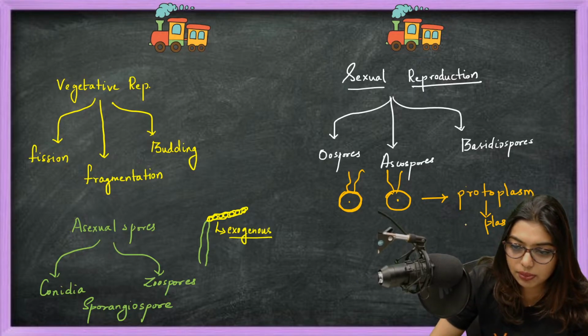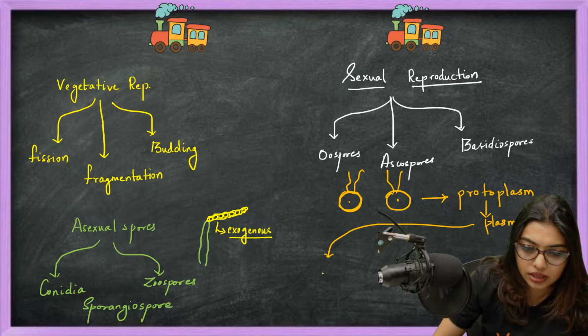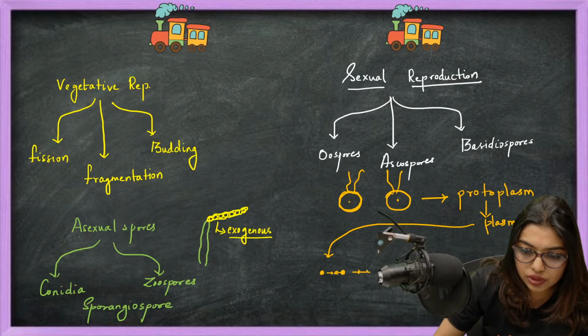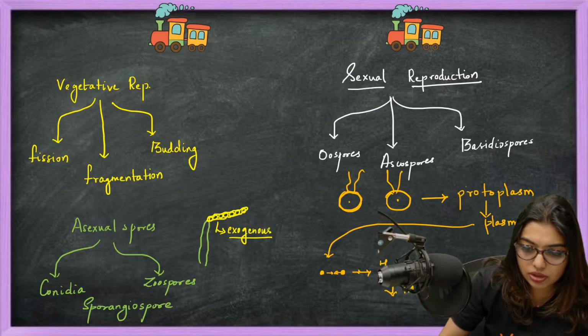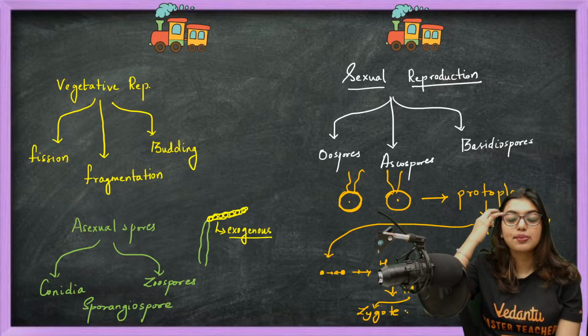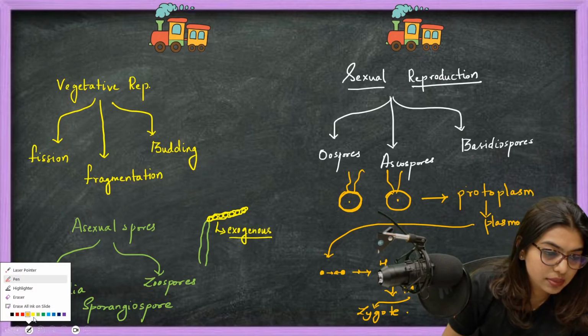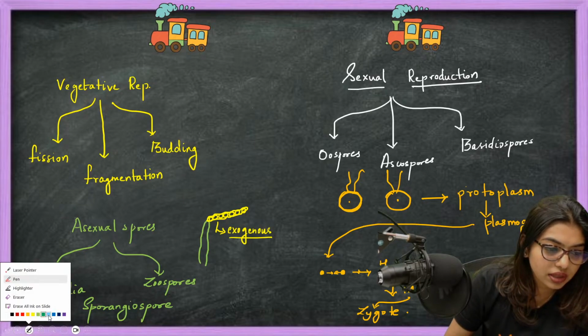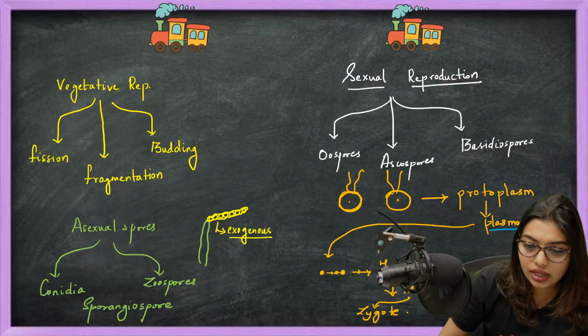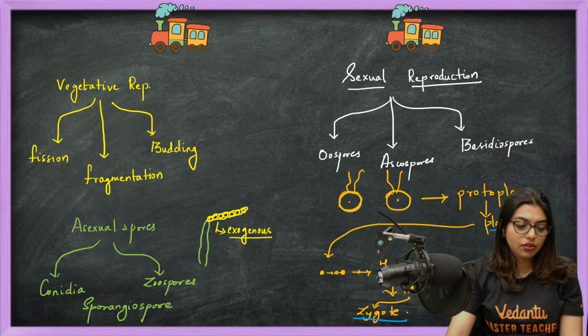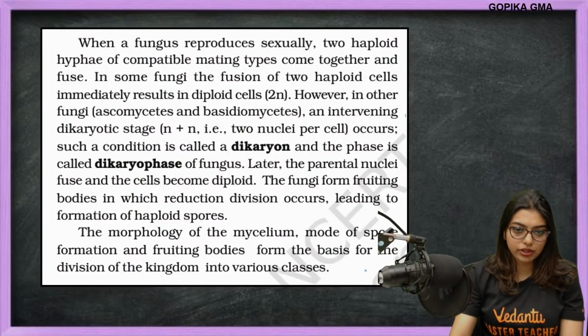After plasmogamy, the two nuclei have to fuse together. This nuclear fusing is called karyogamy. After karyogamy, obviously meiosis will happen to form the zygote. These are the three steps of sexual reproduction: plasmogamy, karyogamy, and zygote formation with the help of meiosis. Clear? Okay, moving on.